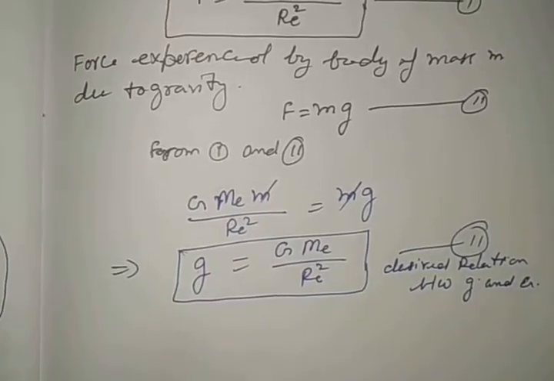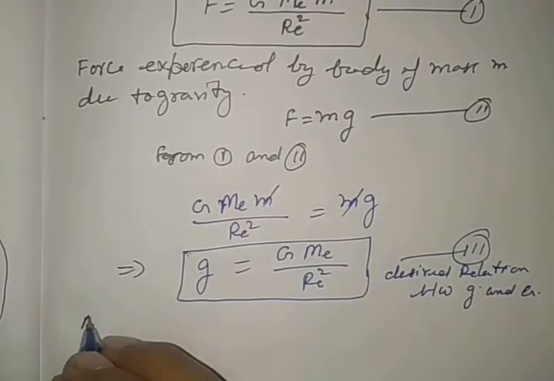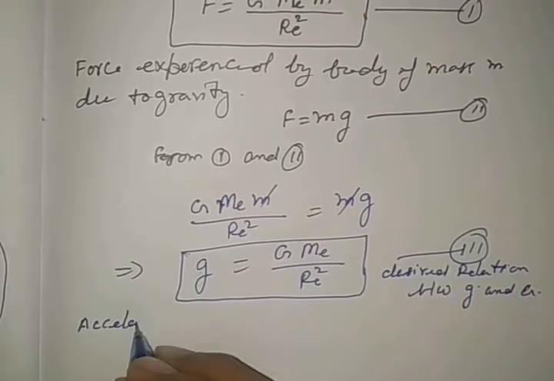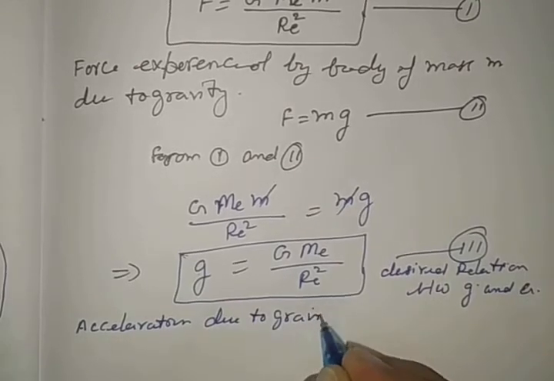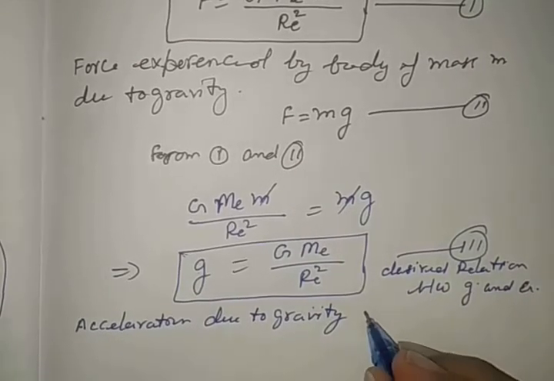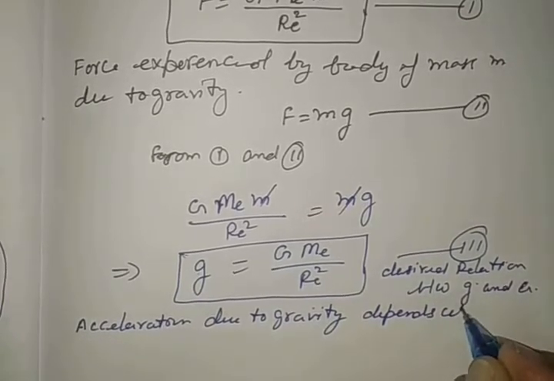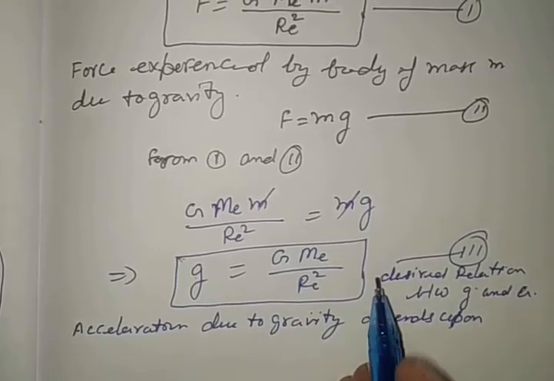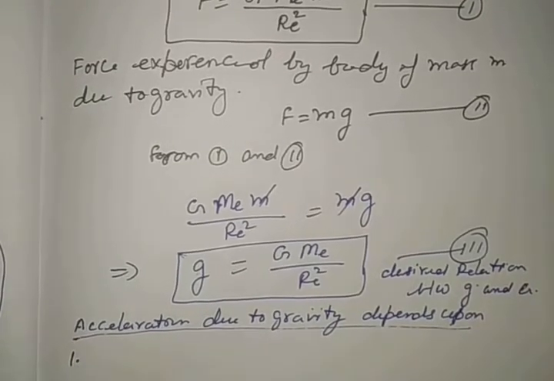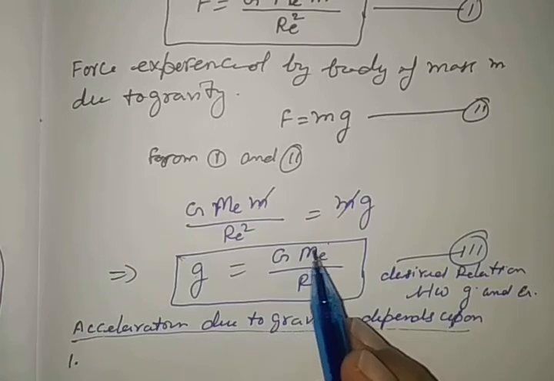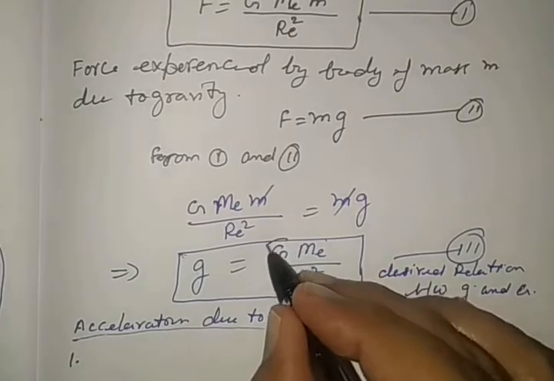Right? Now, by equation 3, it is clear that acceleration due to gravity depends upon what factors. See in the formula carefully. Three factors are responsible for the value of g, but capital G is a universal gravitation constant, so it has no effect.